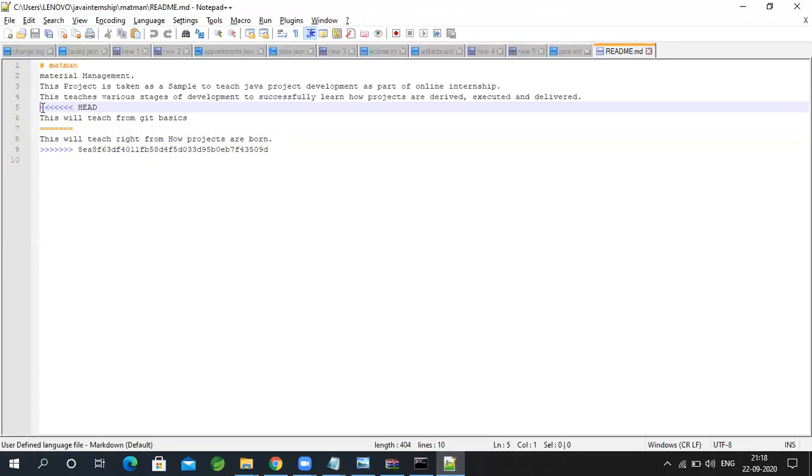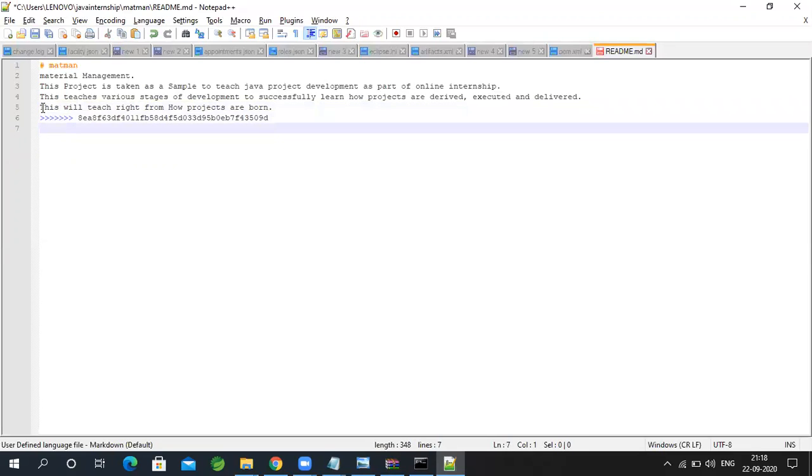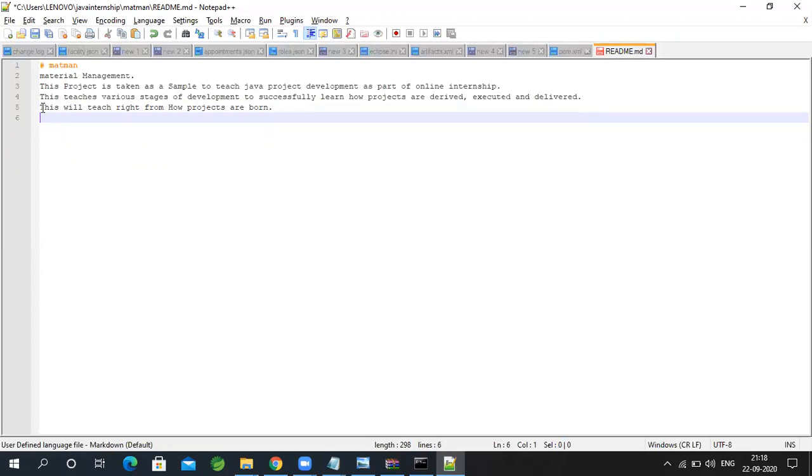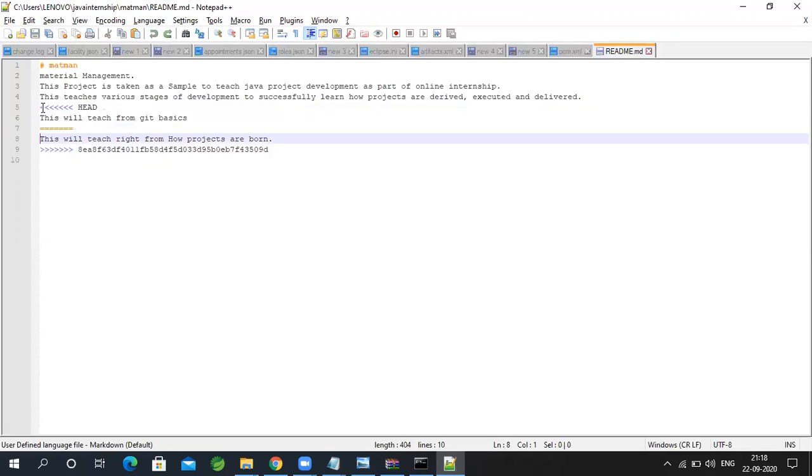One way I can do it is I might say, okay, the server thing is not required. Delete it and retain this value. This is one way. It depends on the two developers. They have to talk to each other and they have to resolve the conflict.